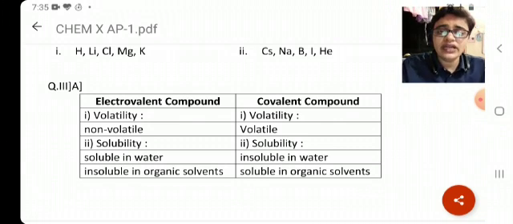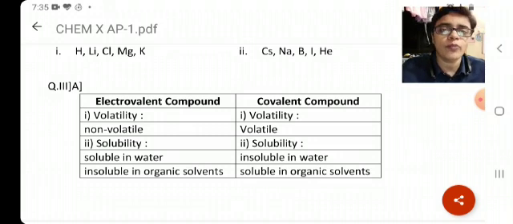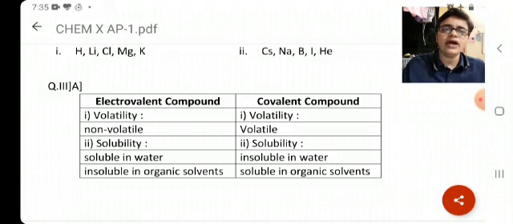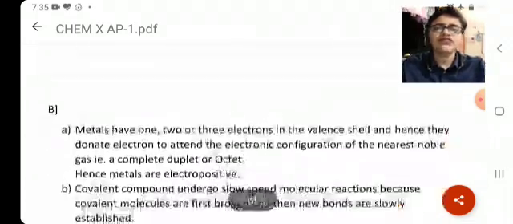Moving further, solubility, you have to write they are soluble in water but insoluble in organic solvent in case of electrovalent compound, and in case of covalent compound you will write they are insoluble in water but soluble in organic solvent. If both the part is correct, then only you deserve 1 mark. तो अगर दोनों point correct है in both the part, then you deserve 2 marks. 1 mark for 1 point.